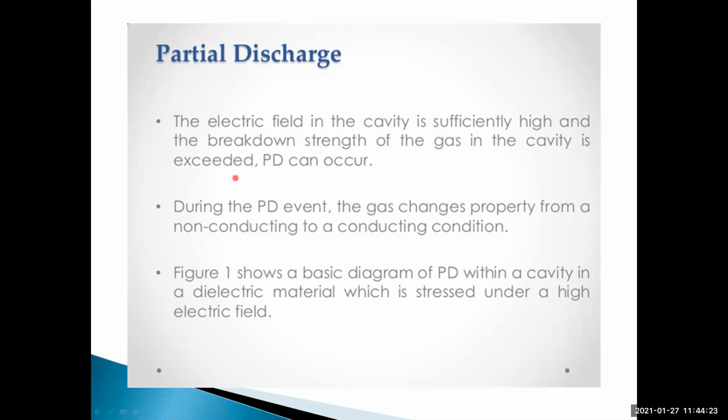If the breakdown strength of the gas in the cavity is exceeded, then breakdown takes place and the partial discharge can occur. During the partial discharge event, the gas changes property from a non-conducting to a conducting condition. The gas acts as an insulator, that is, a dielectric material. But when it is subjected to a very high electric field, instead of acting as an insulator, it will act as a conductor.